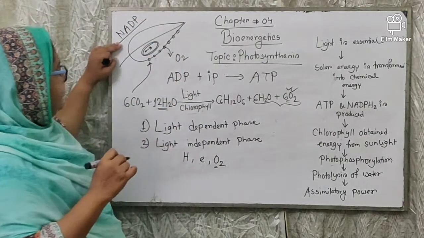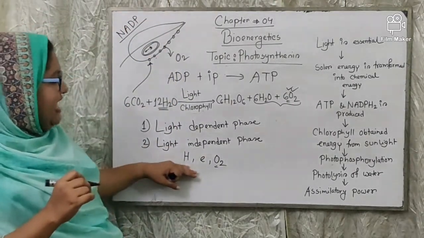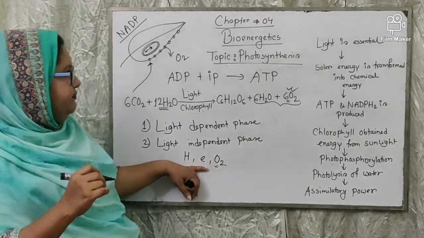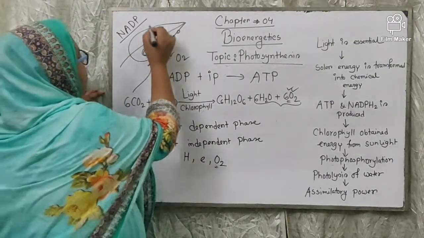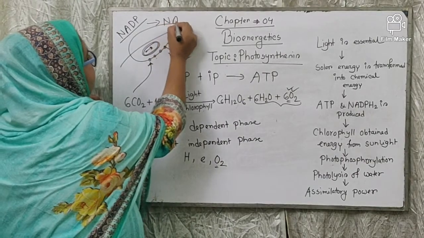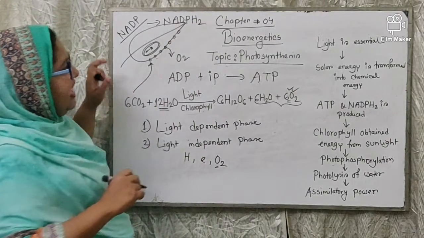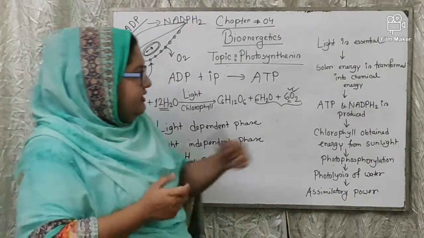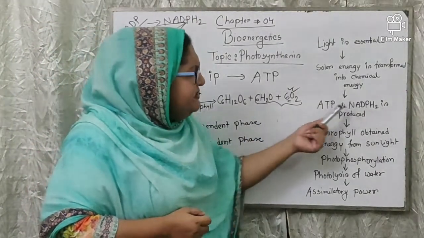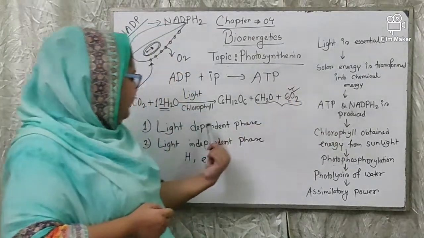Actually, NADP is reduced with the help of this hydrogen and electron, and it produced NADPH2. Okay, as I have told you earlier, ATP and NADPH2 are produced in this phase.